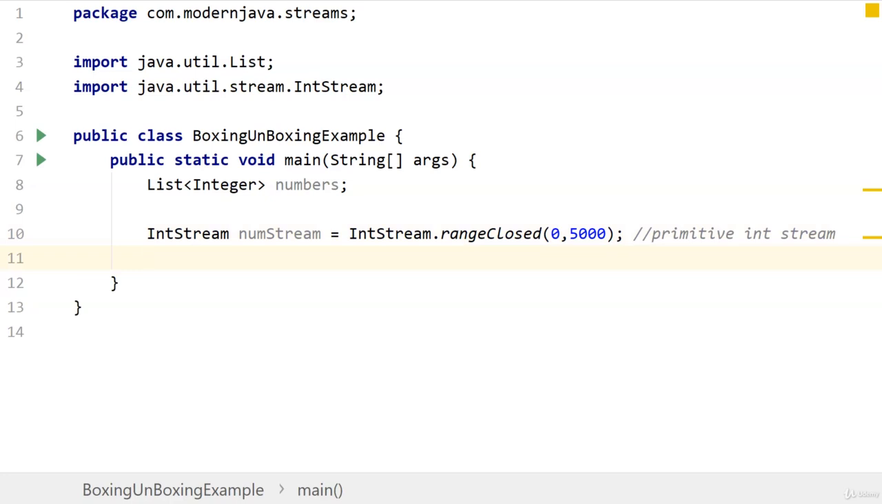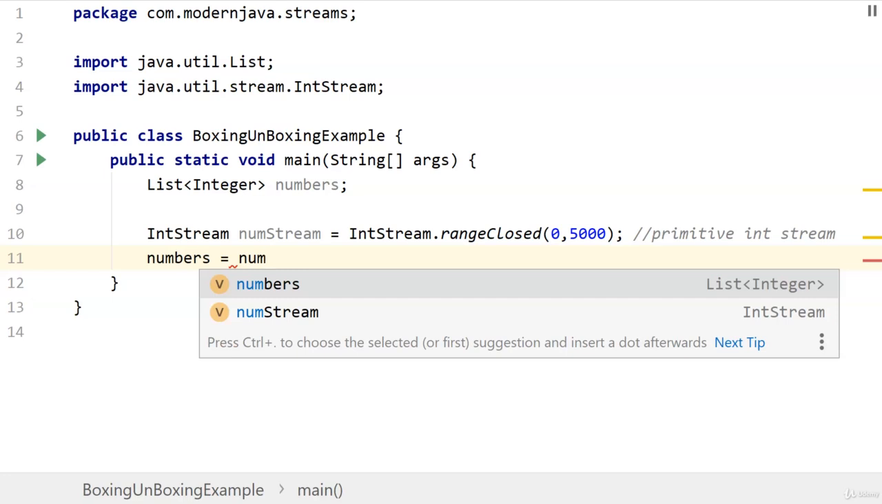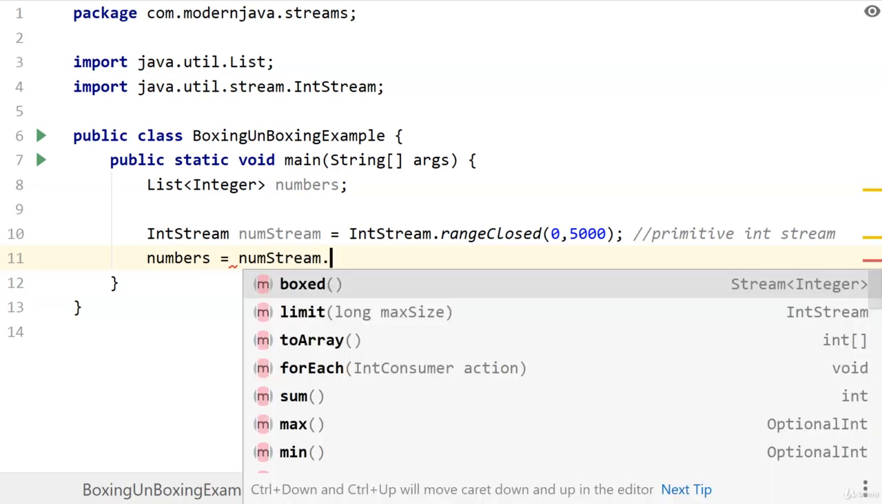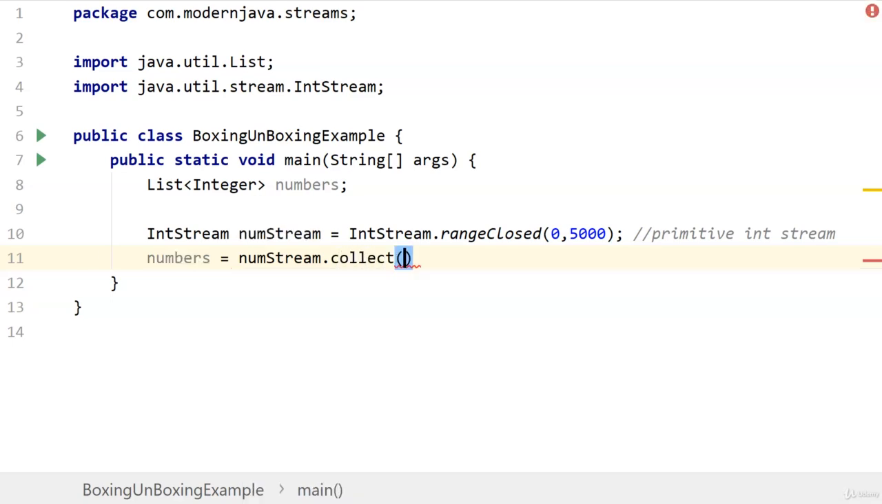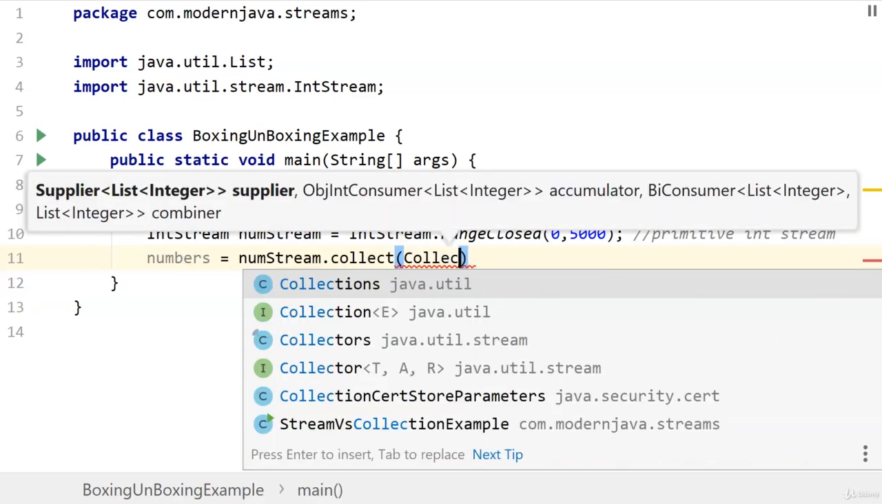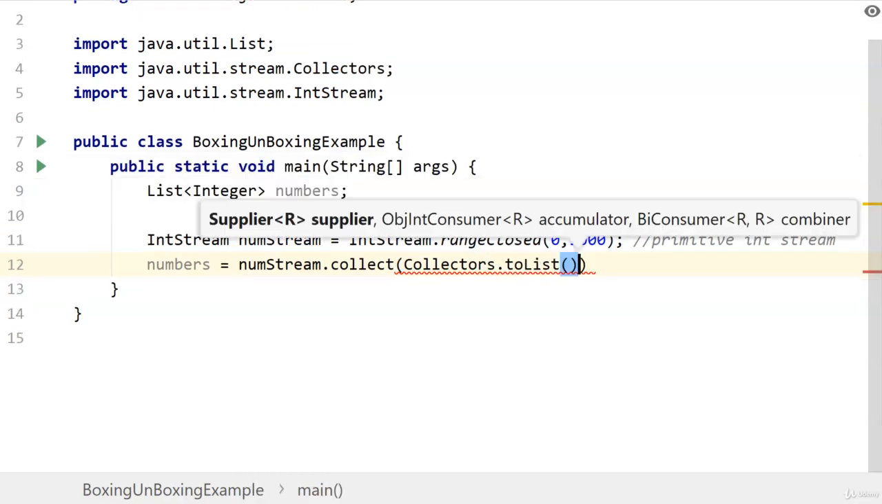So in order to assign this primitive integer type to the list of numbers, we need to convert the integer which is of type primitive to an object of type Integer. And how will we do it? We will use boxing for that. Now let's say we assign numbers is equal to numStream.collect, and we put our Collectors.toList.